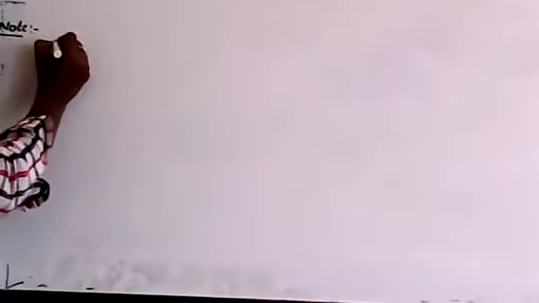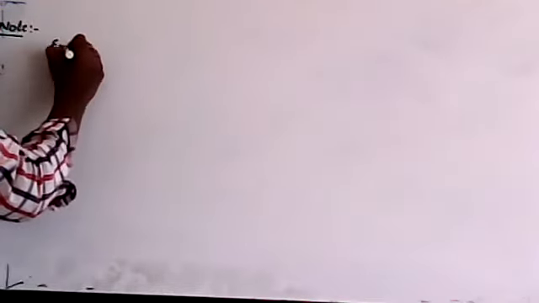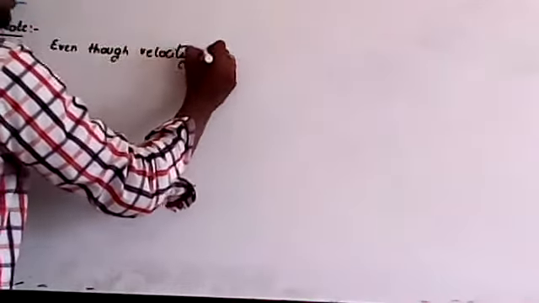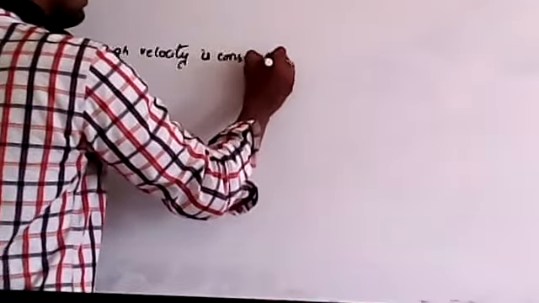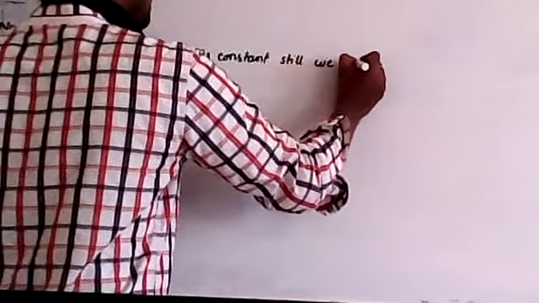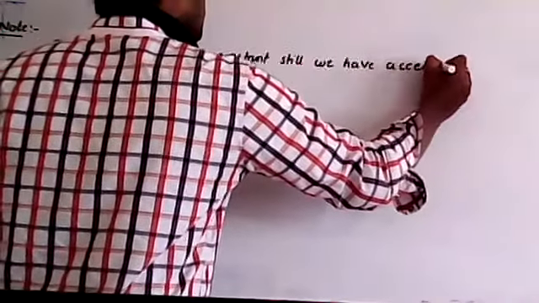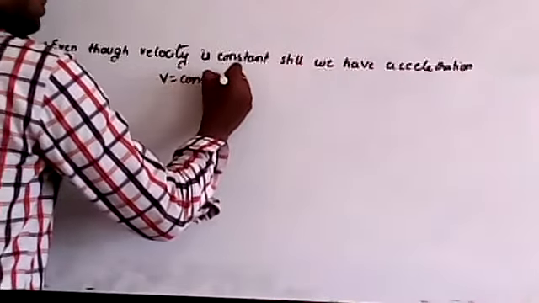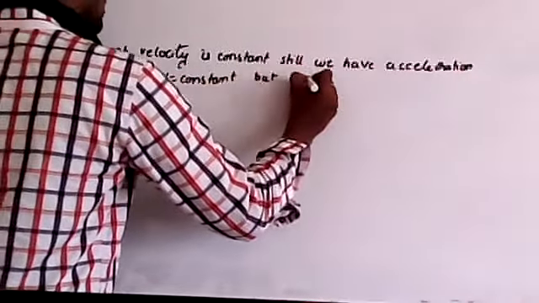Okay, so yesterday we discussed some key points regarding acceleration. So what are the key points? The first point we discussed is that even though velocity is constant, still we have acceleration. That is represented as v is equal to constant, but a not equal to 0.